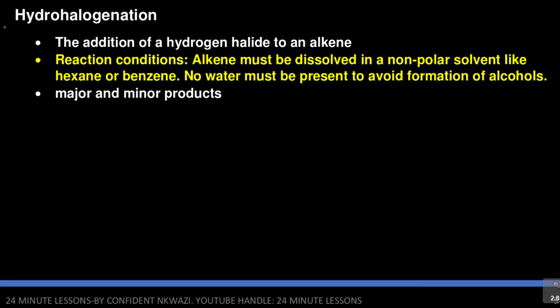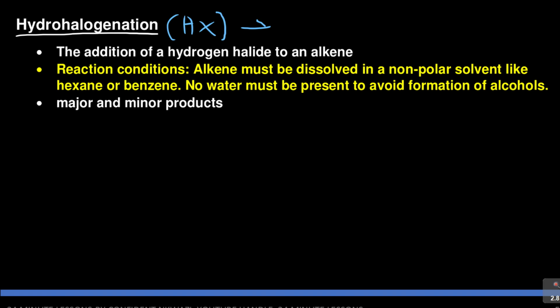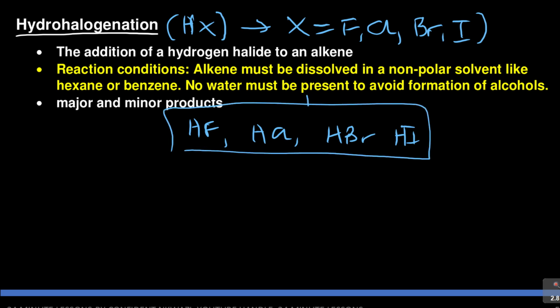Hydrohalogenation. See the word hydrohalogenation. What does that word mean? It means you are adding HX, where X is equal to the halogens we talked about: F, Cl, Br, and I. So it's HX, which means you can look at products such as HF, HCl, HBr, HI. These are hydrogen halides. So you are adding these.